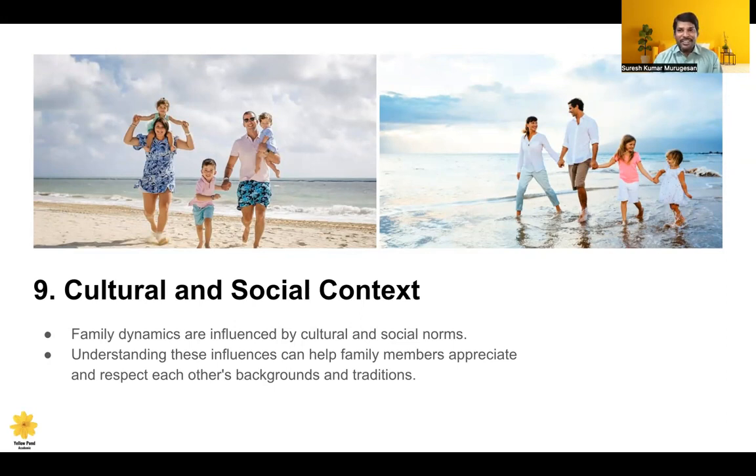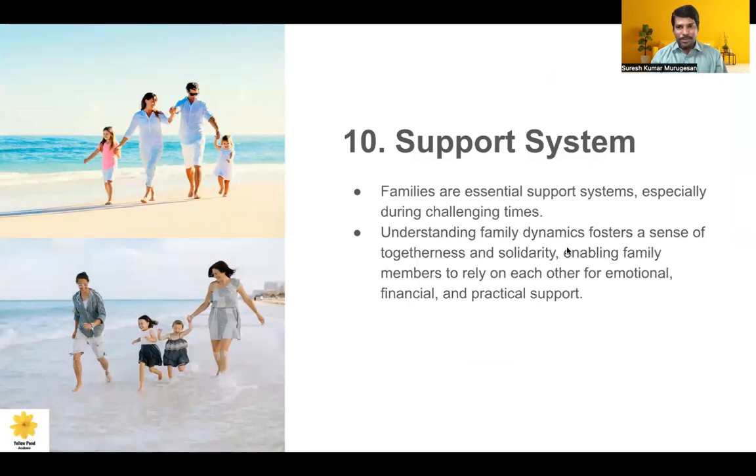When family members from different family cultures are united by marriage or in a relationship, we have to understand that one person has a particular value system in the family, and the other person may have a different value system. That needs to be educated, and they have to openly accept the values of the other family members also.